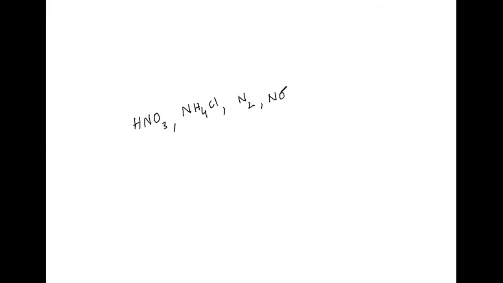Now it is like this. Here, what is the oxidation state of nitrogen? This will be X. X minus 6 plus 1 is equal to 0, so X is equal to plus 5. Now here X plus 4 minus 1 is equal to 0, so X is equal to minus 3. Here N2 is 0. Here X minus 2 is equal to 0, so X is equal to plus 2.